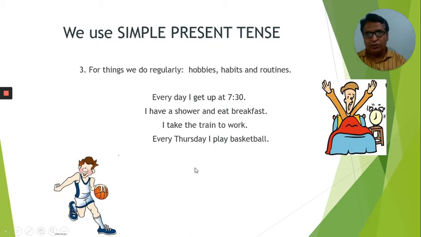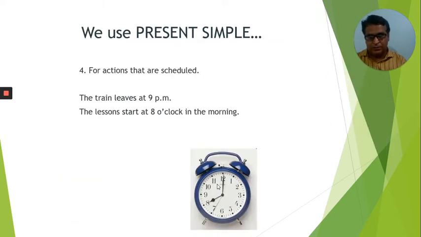We go to the further use of simple present tense. For things which we do on a regular note, like our hobbies, habits, and routines. Say for example, every day I get up at 7:30. I have a shower and eat breakfast. That is also a daily routine I do. I take the train to work. Every Thursday I play basketball. So we can see all these sentences are our daily routines which we do knowingly, unknowingly on daily basis. So these sentences are also used in simple present tense.